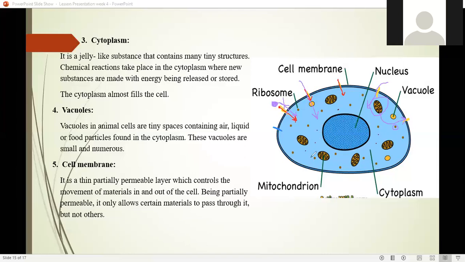Because we said that when a chemical reaction is taking place in the cell, right? In this chemical reaction, this tiny particle is produced, so the cell does not need it. So what is the cell going to do? The cell is going to throw it out using this tiny hole. But the cell can only throw out these kinds of tiny particles, not these big particles. So just keep in mind, that's how this cell membrane controls the movement inside and outside of the cell. I hope you got the idea of the partially permeable cell membrane, right?